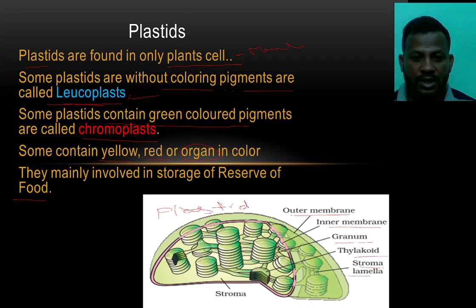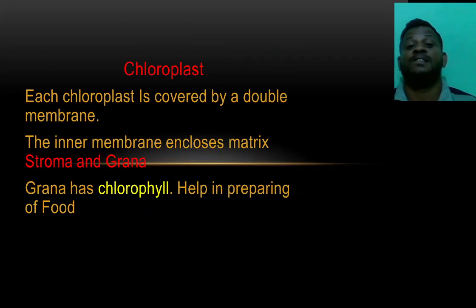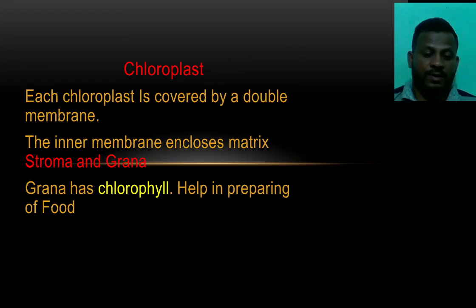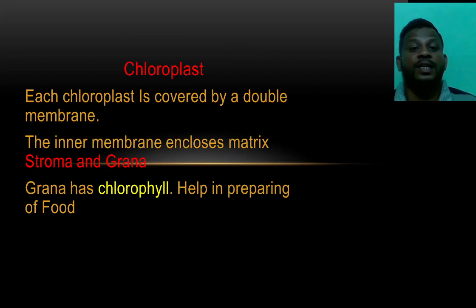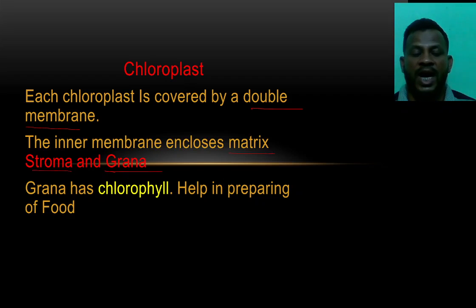Plastids. Okay. These all are the plastids. Next, chloroplast. What is the chloroplast? Let us see. Each chloroplast is covered by a double membrane. The inner membrane encloses the matrix, that is the stroma and grana.